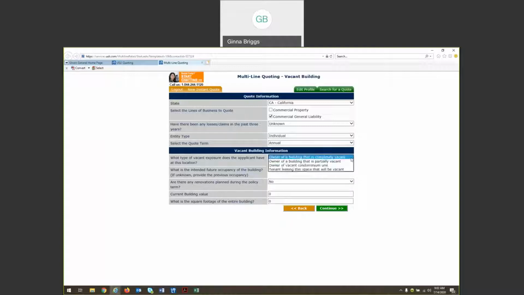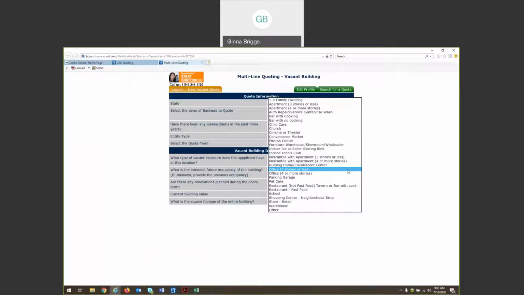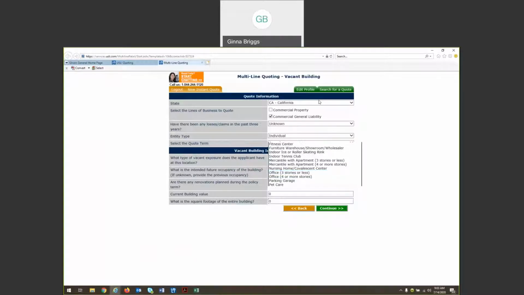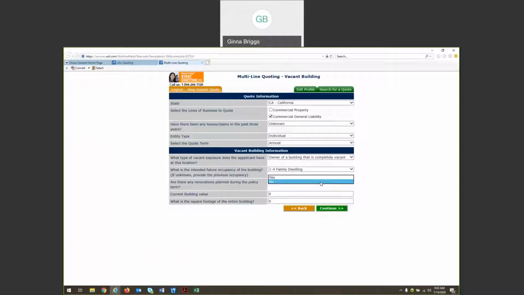Next, indicate the type of exposure. Is it the owner of a completely vacant building, the owner of a partially vacant building, the owner of a vacant condo unit, or a tenant that's leasing space that will be vacant? We'll say it's the owner of a building that is completely vacant. We'll say the intended occupancy of this vacant building is a 1 to 4 family dwelling. You can indicate whether or not there will be renovations throughout the policy period. We can absolutely consider vacant buildings that are undergoing renovation, but for today's demo, we'll say that it's not. We'll say the current building value is $100,000 and the square footage is 1,500 feet.